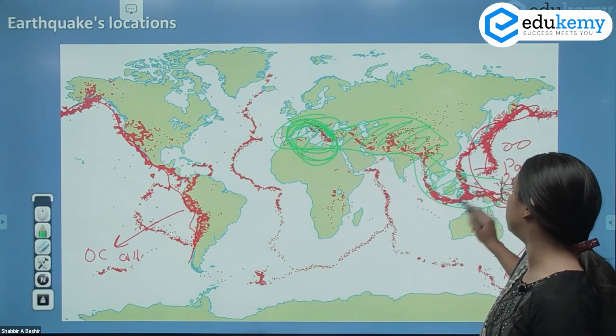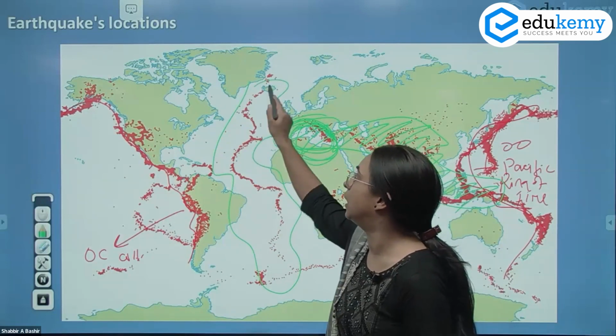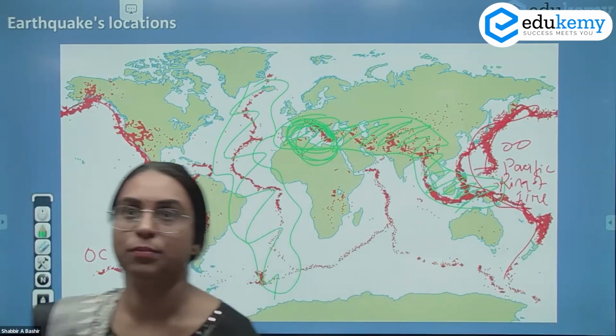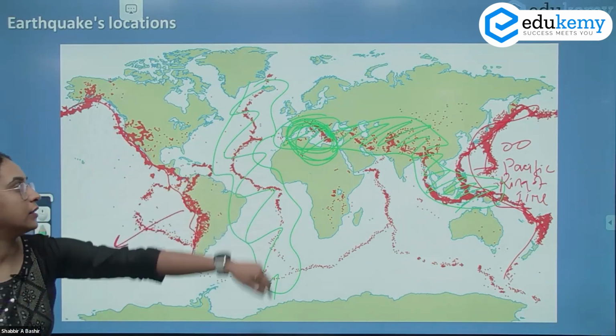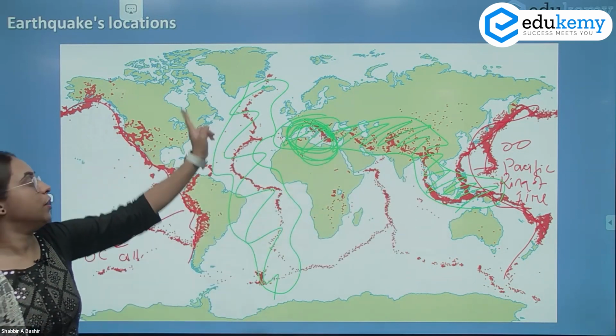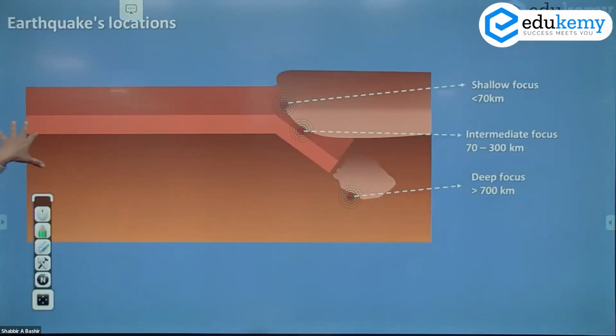And the third major belt is the mid-oceanic ridge, that is your mid-Atlantic ridge. So majorly three major belts. One is the Pacific Ring of Fire. The second is the Alpine Himalayan belt. And the third is the mid-oceanic ridge or the mid-Atlantic ridge. We have this, the earthquake location.